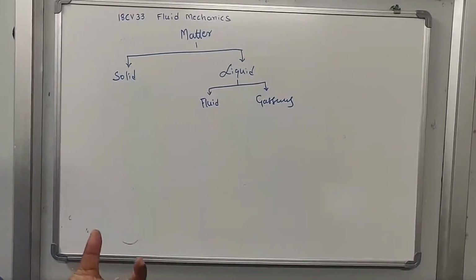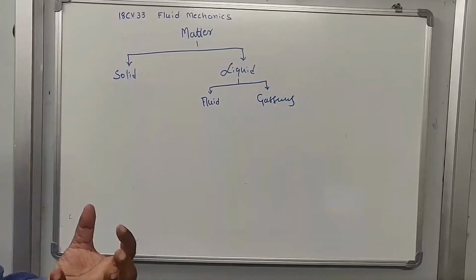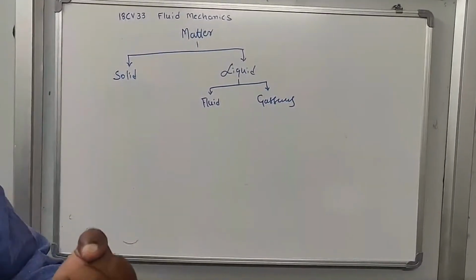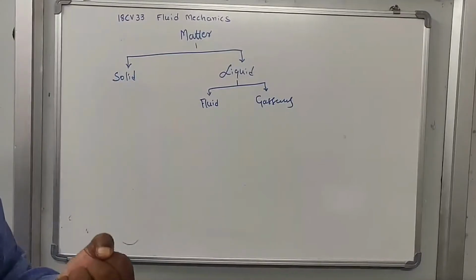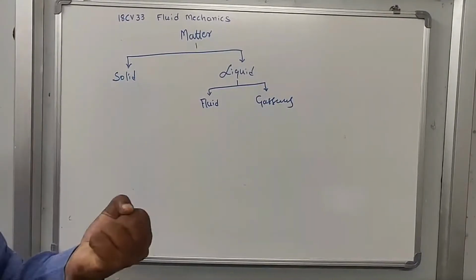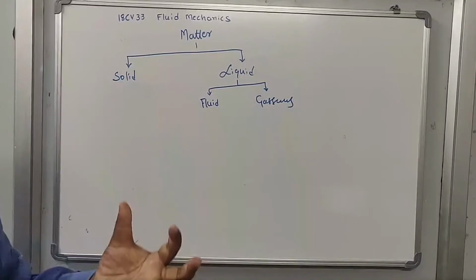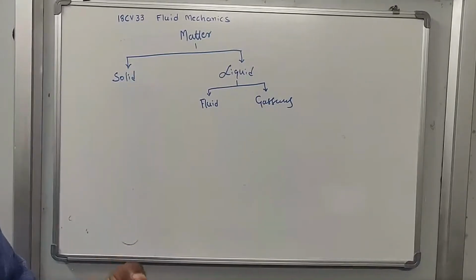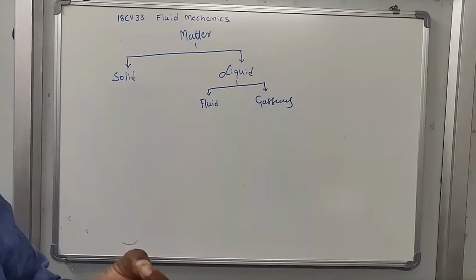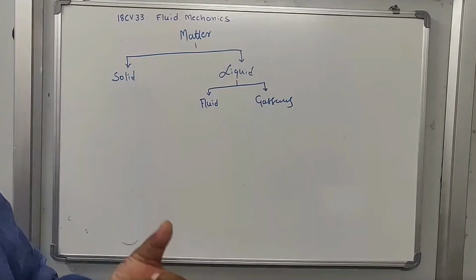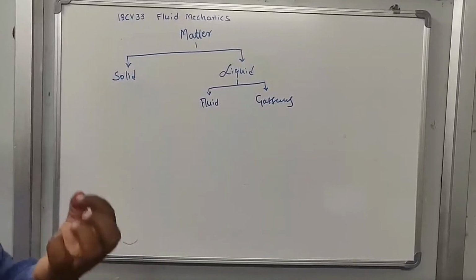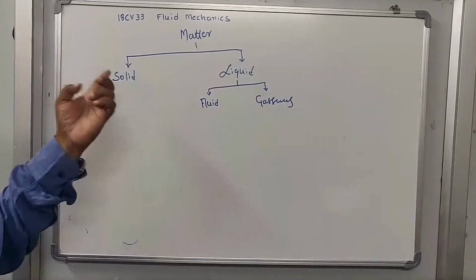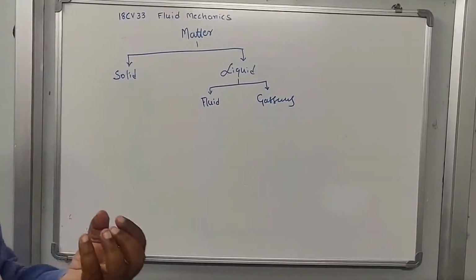In the prescribed volume, if the molecules are placed very close, and the void between two molecules is negligible, then that form of matter is called solid.